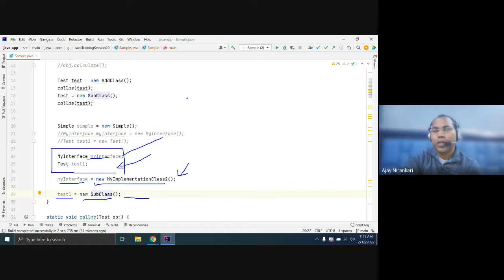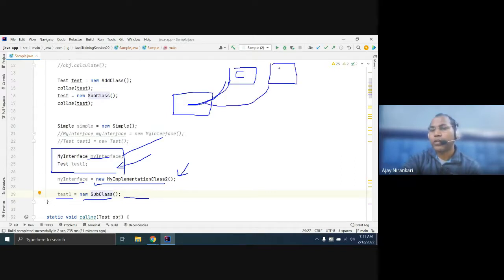Any class can extend one class, meaning it inherits from one class, but this class can implement interface 1, interface 2, any number of interfaces.